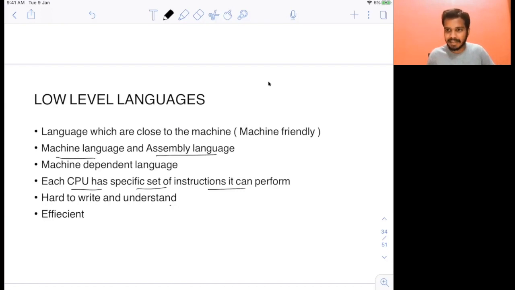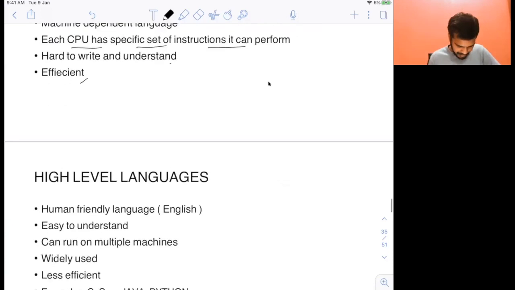The language of binary and assembly languages are closer to the machine. They can understand, but not for us. But they are very efficient. Efficient in the sense that as the languages are very close to the system itself, they are very fast. Now, let's move on to the next part.